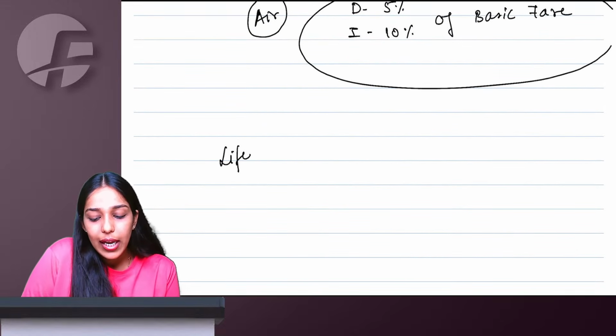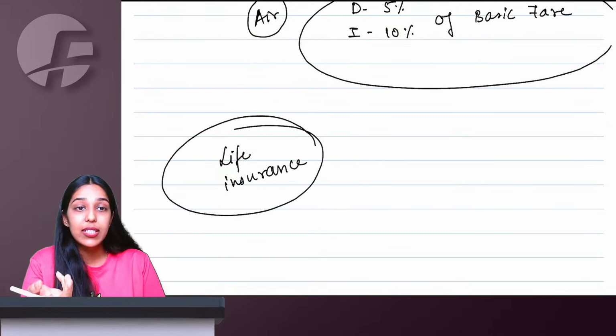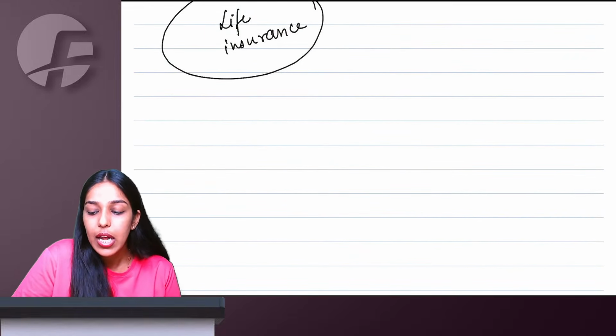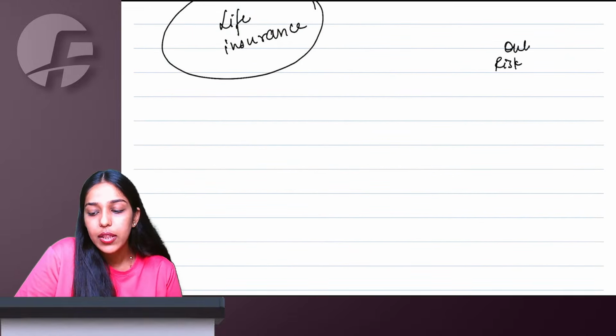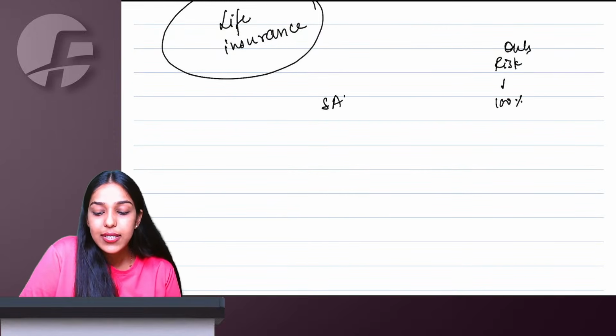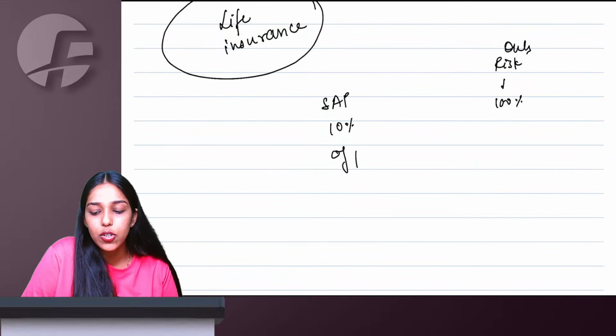Then talking about life insurance. Now, generally, life insurance taken by individuals and families is exempt, but group life insurance is still taxable, right? So, for life insurance, if it is only risk coverage, then 100% of the premium you have paid will be your value of supply. Single annuity plan, 10% of premium.